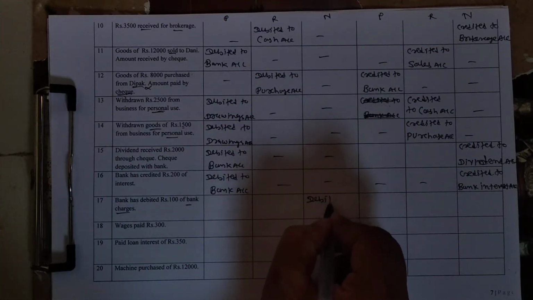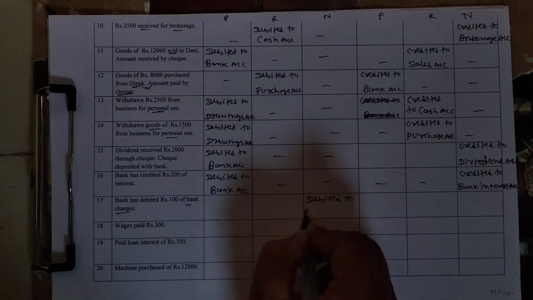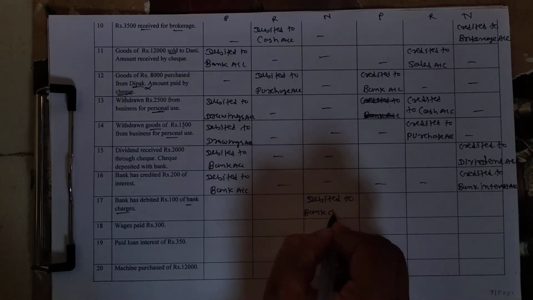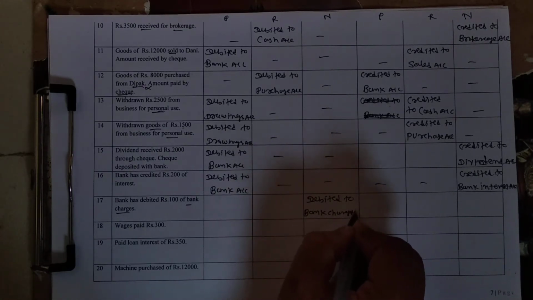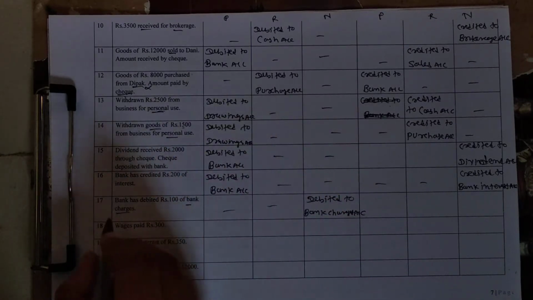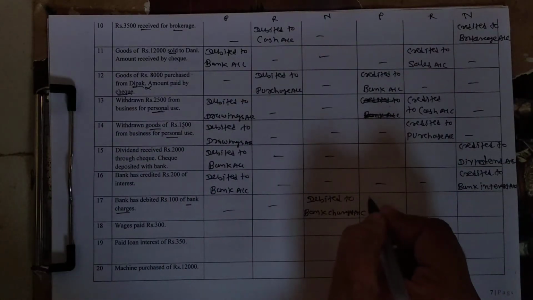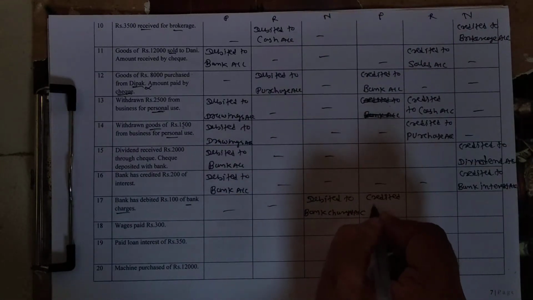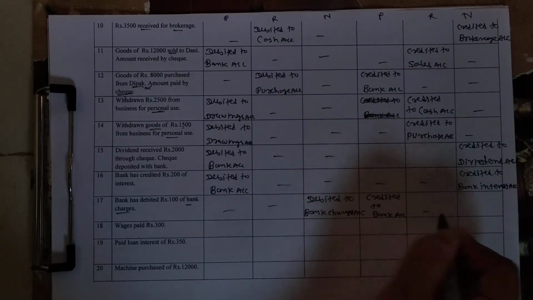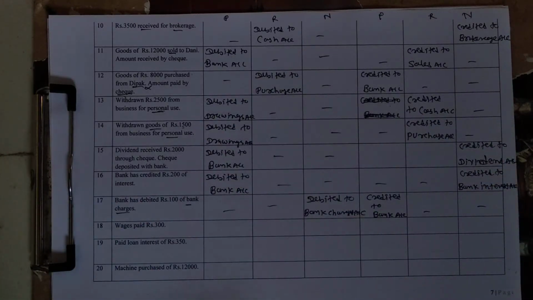So debited to bank charges account, right? And what will be the second effect? Our bank account is giver the benefit. Credit the giver. So bank balance reduces. So credited to bank account because bank is a person, right? Okay.